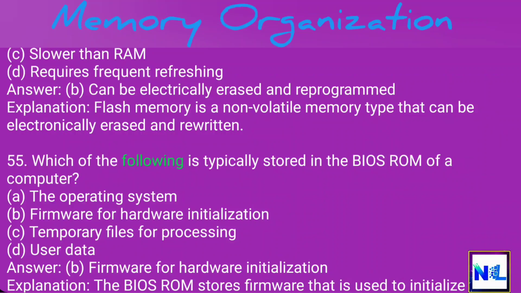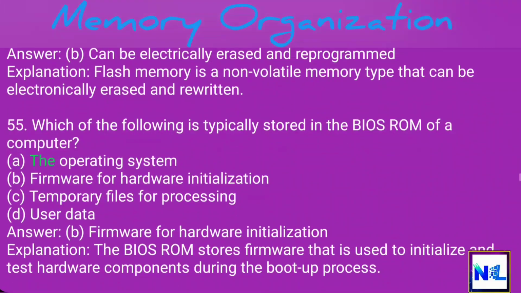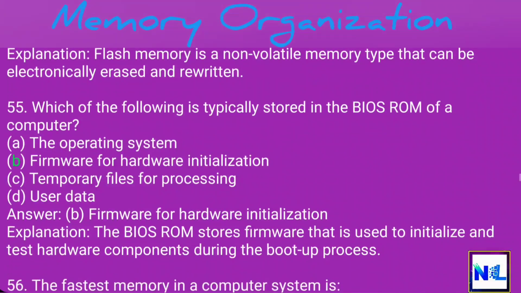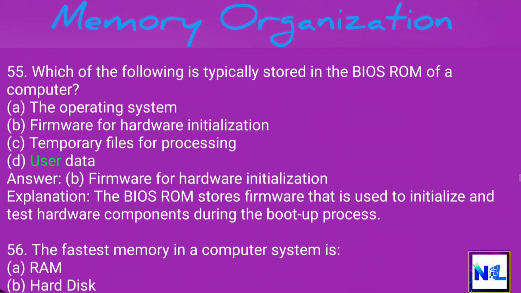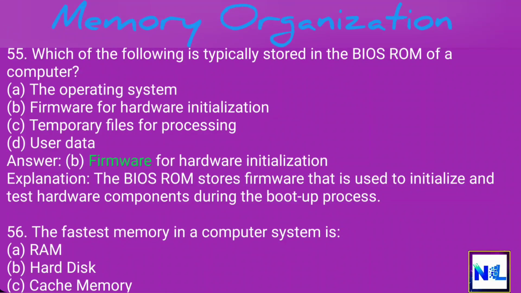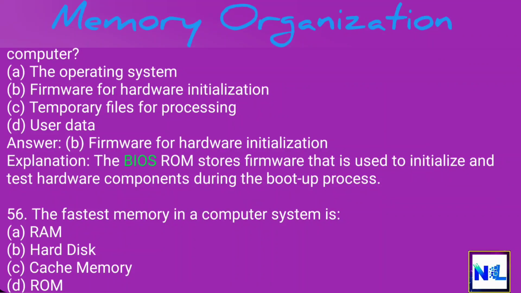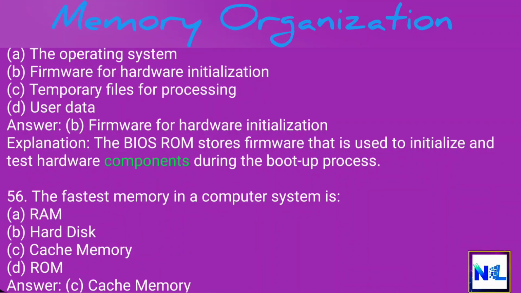55. Which of the following is typically stored in the BIOS ROM of a computer? A. The operating system. B. Firmware for hardware initialization. C. Temporary files for processing. D. User data. Answer. B. Firmware for hardware initialization. Explanation. The BIOS ROM stores firmware that is used to initialize and test hardware components during the boot-up process.